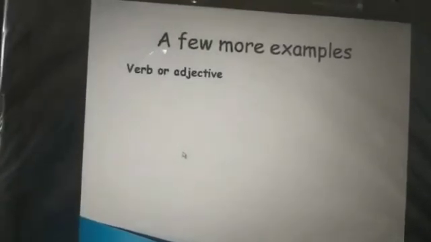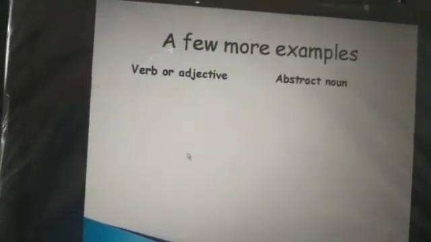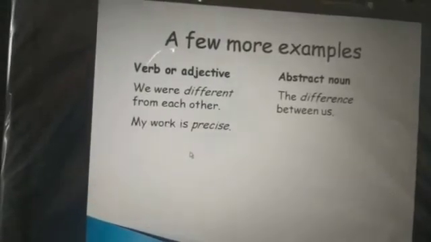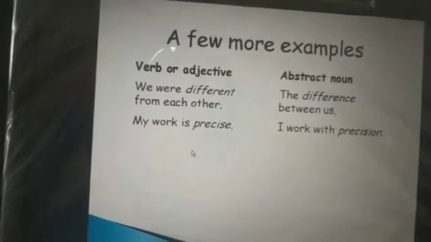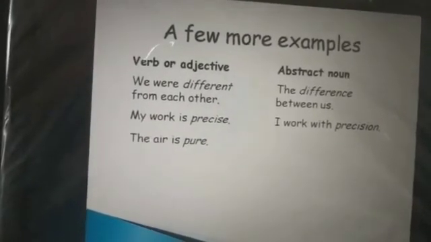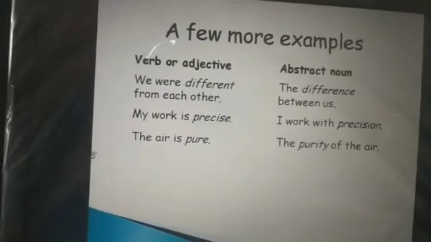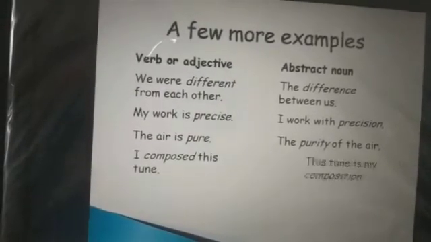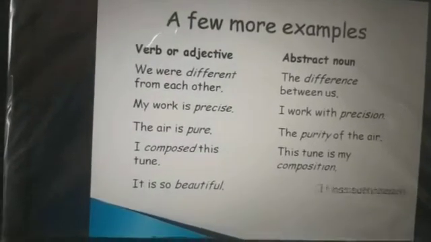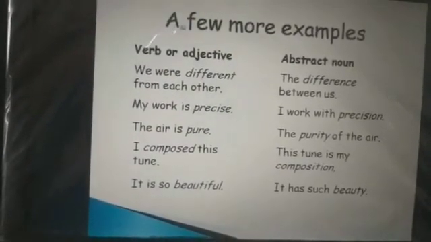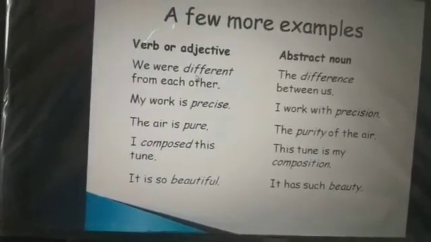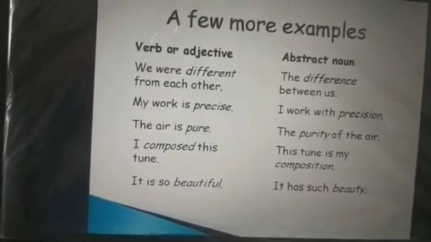Few more examples of verb or adjective and abstract noun. See here, different, abstract noun is difference.